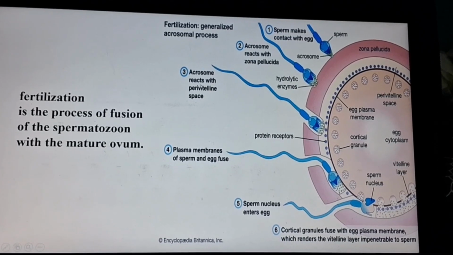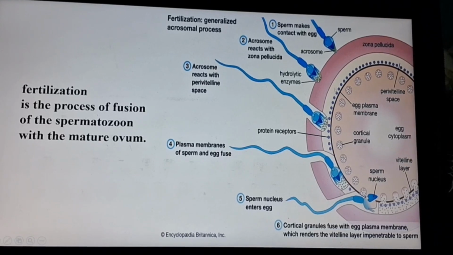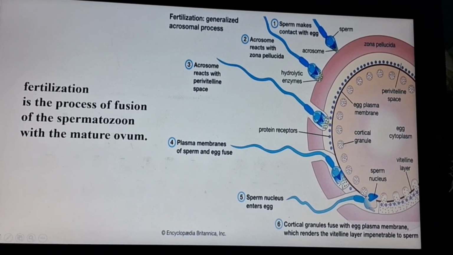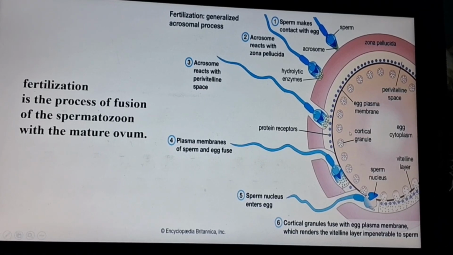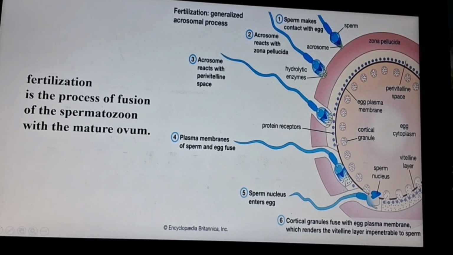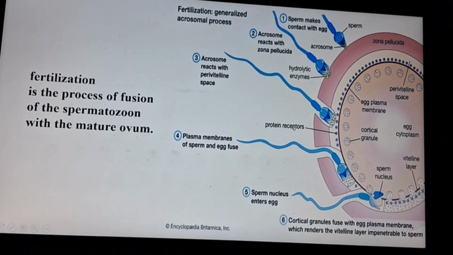The third step is the acrosome reacting with the perivitelline space. The perivitelline space is the second layer of the egg, and the sperm enters this second layer. Next, in the perivitelline space, this dotted point is the protein receptors.